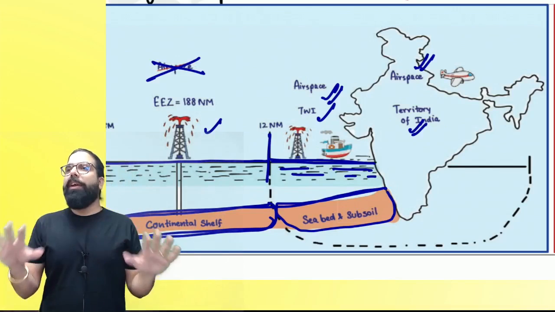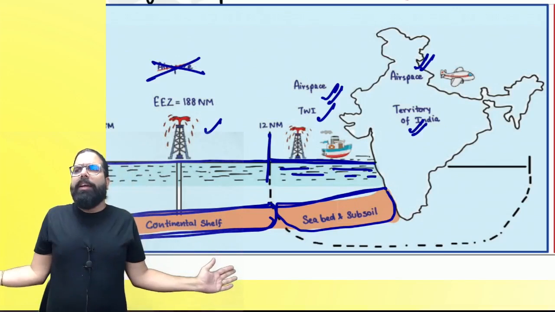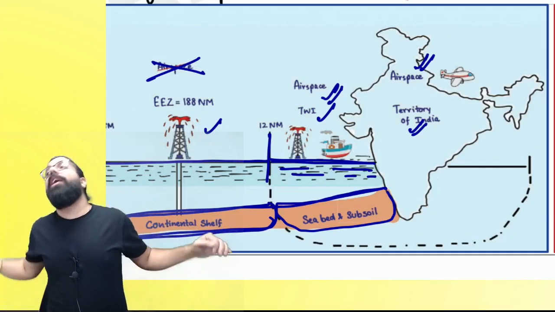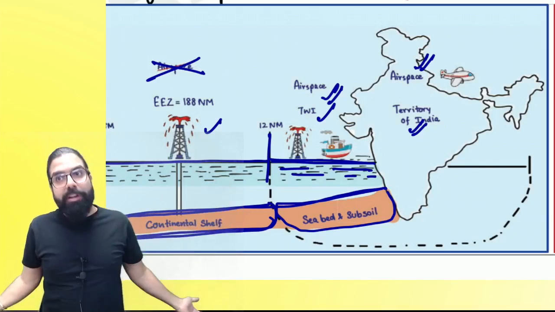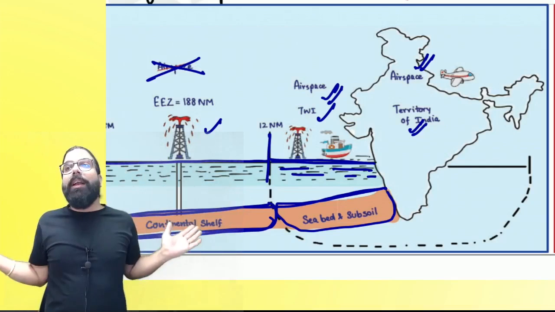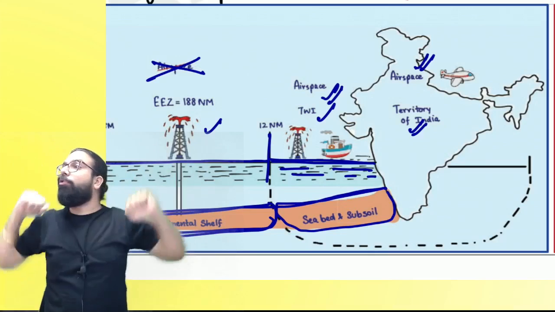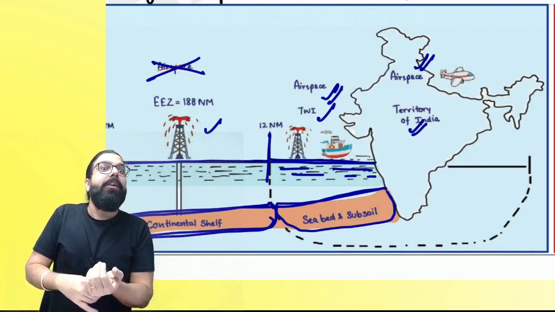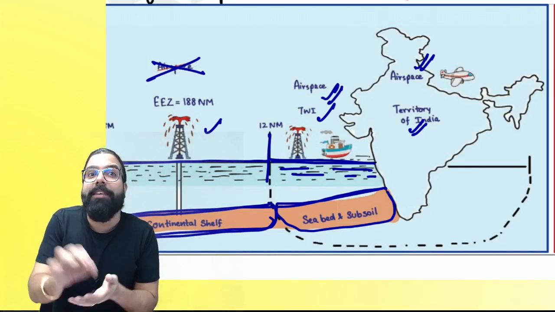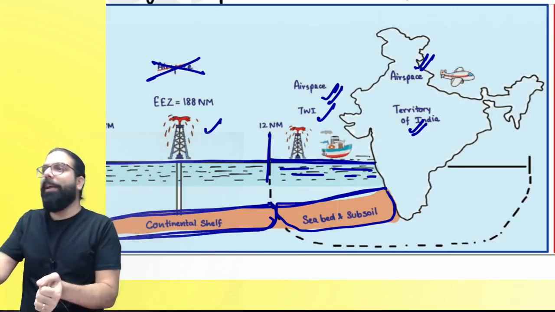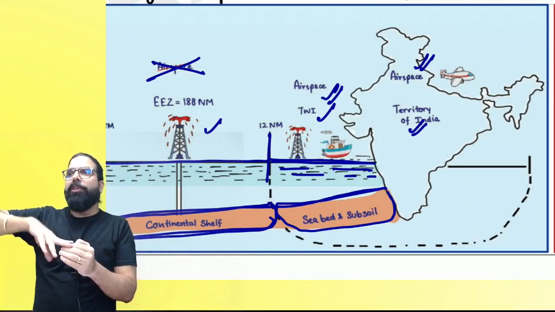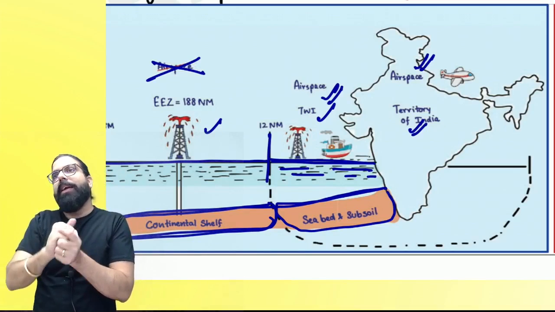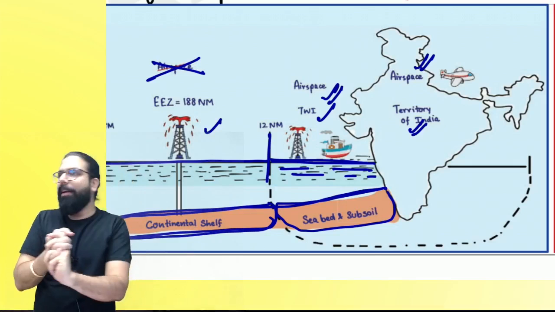So India means the territory of India, which includes all the states and union territories. After that, from the baseline, the territorial waters of India. Below that, seabed and subsoil. After that, the exclusive economic zone. Below that, the continental shelf. Above the territory and the territorial waters, airspace is also considered as India. Why is knowing India very important? Because the GST Act is applicable to the taxable territory, and taxable territory means India. So if an aeroplane is flying above us, supposedly from Bombay to Goa, it's Indian airspace, and in that, GST will be applicable.